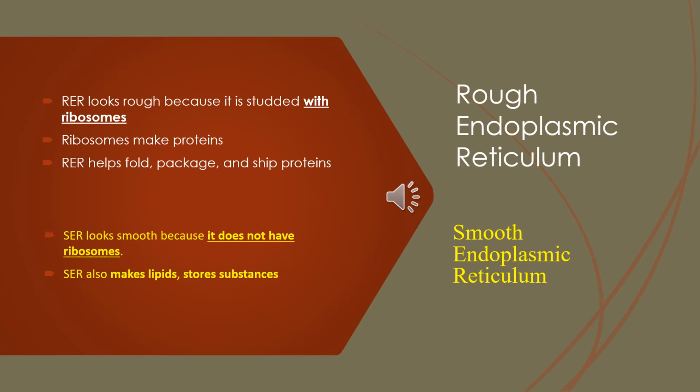Now, ribosomes make proteins, and bits of the endoplasmic reticulum membrane then pinch off to form tiny sacs that contain those newly made proteins, and we call these tiny sacs vesicles. These vesicles carry the proteins away from the endoplasmic reticulum to the Golgi apparatus. The smooth endoplasmic reticulum looks smooth because it does not have ribosomes on it. The smooth endoplasmic reticulum makes lipids and stores substances, as well as a few other roles.